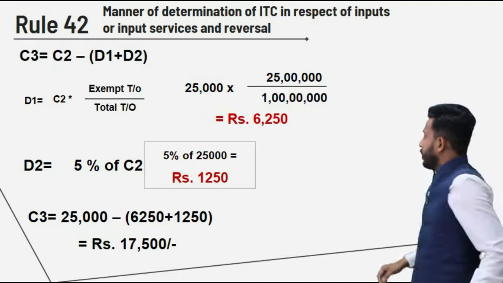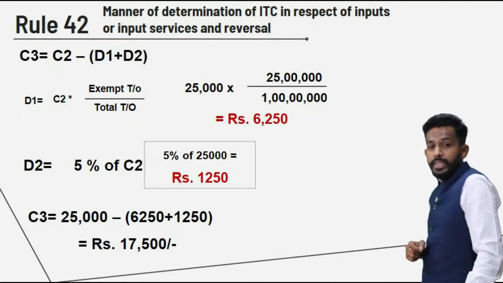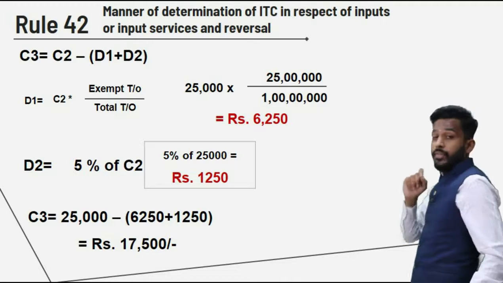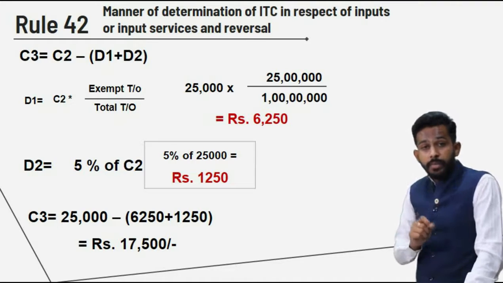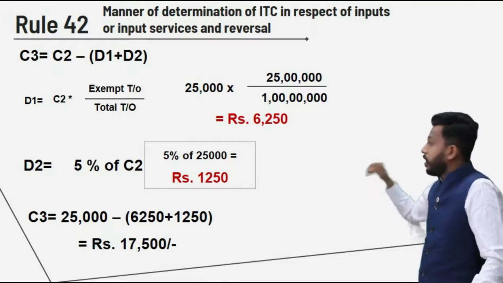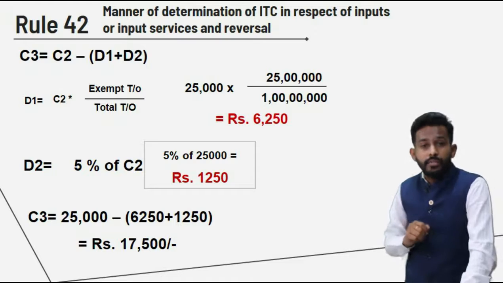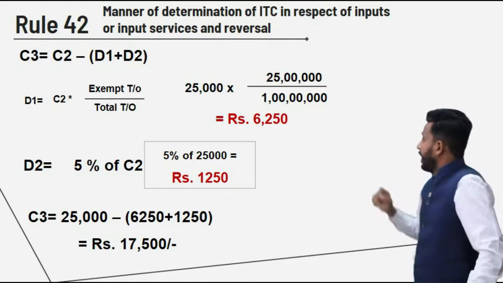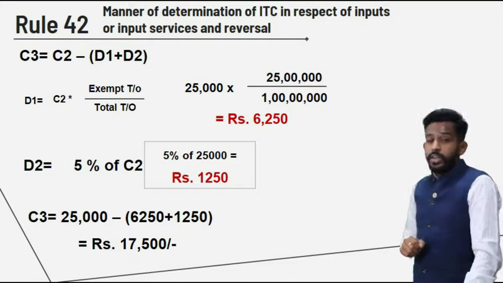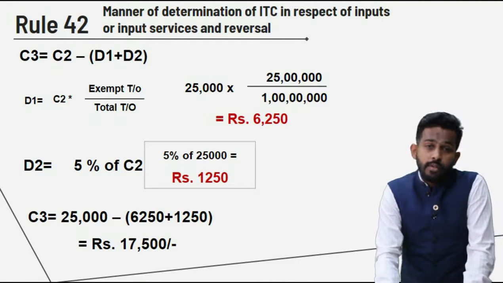So where will this particular 25 lakh and 1 crore help us? It will help us in working out D1. Friends, the formula for D1 was, if you remember, common credit into exempt turnover divided by total turnover. In this example, common credit was 25,000 into exempt turnover, that is 25 lakh, divided by total turnover, that is 1 crore. What you get is rupees 6250.